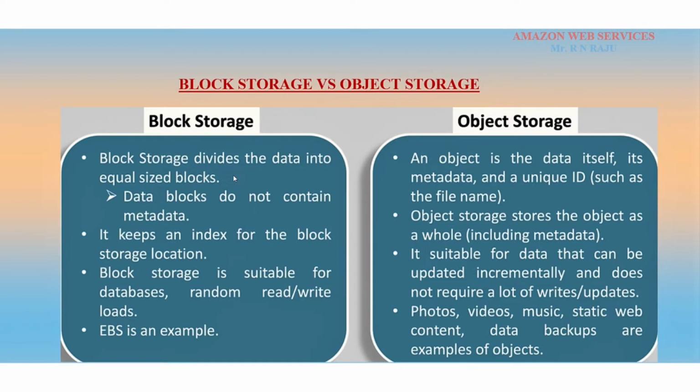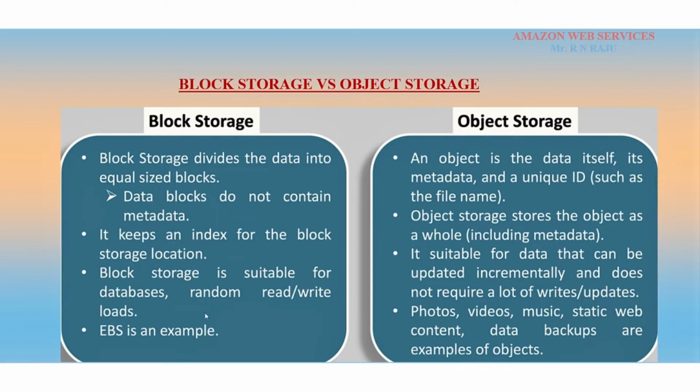For example, the first block is 4 MB, the second block also 4 MB, the third also 4 MB. Data blocks do not contain metadata. It keeps an index for the block storage location. Block storage is suitable for databases and random read and write loads. EBS is an example.